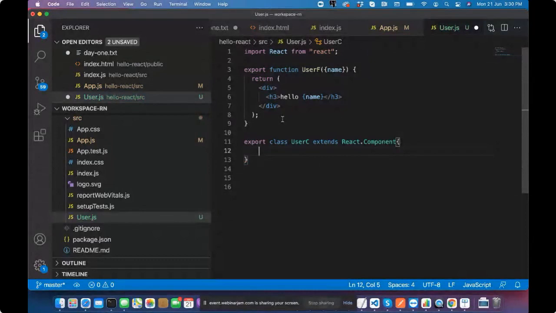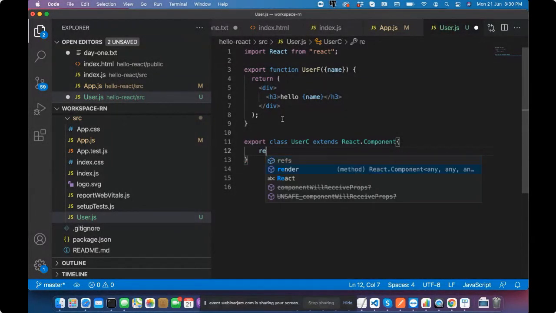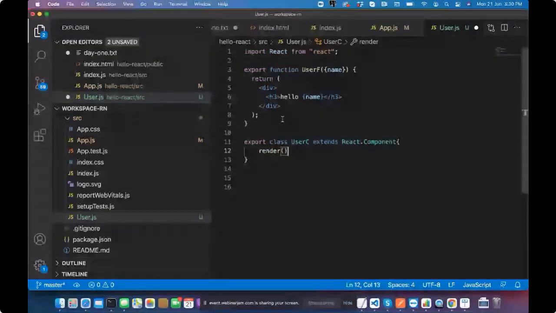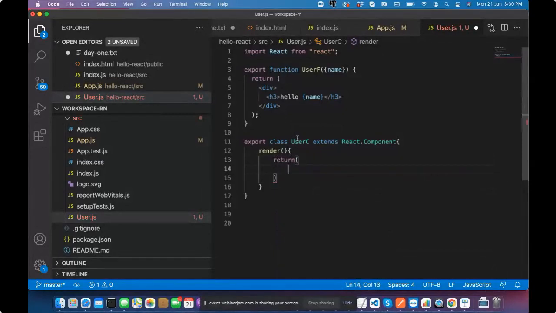I'm now writing it with a component based approach. So in the component, I can do it with render, and render will do the return. Now this will go in the render.